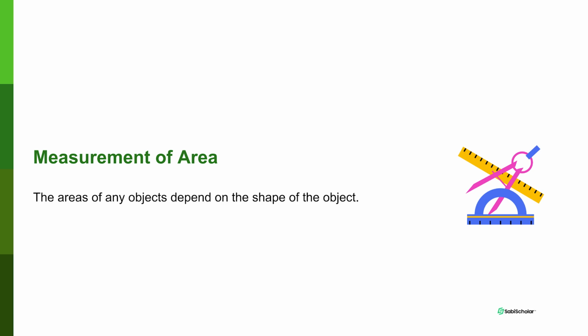So when we talk about measurement of length in 2 dimensions, that is measurement of area. The area of an object depends on the shape of the object. Remember I said that measurement of area is in 2 dimensions. It means if you are measuring the area of a room, you are going to be taking maybe length and then another measurement that is also a length, maybe length and breadth, or maybe length and height, depending on what you are measuring, if it is a floor or a wall. So it could be length and breadth or length and height. The point is that to get the measurement of an area, you need 2 dimensions of length.